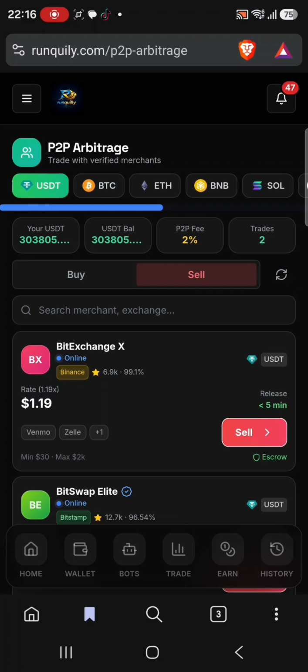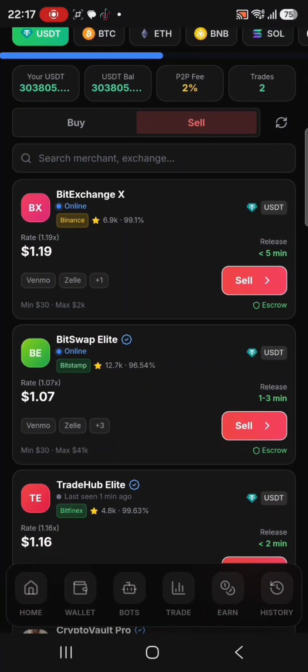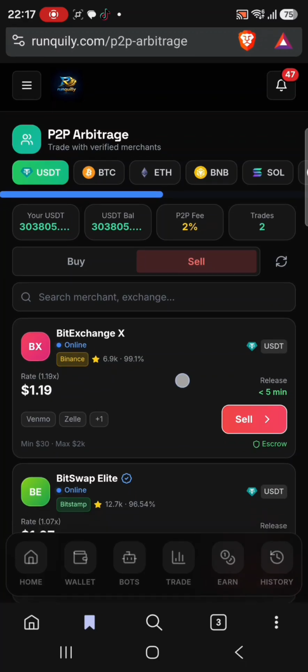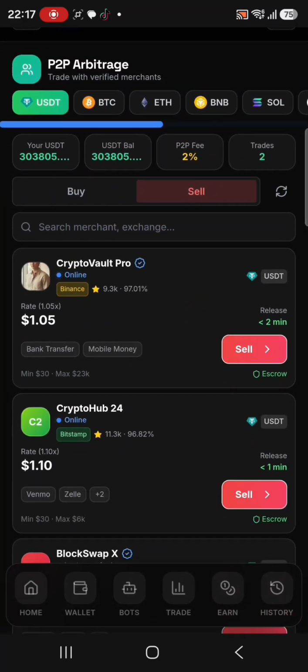Also, with crypto arbitrage trading you can receive in your internal wallet or you can receive in an external wallet. What does that mean? You can buy low on Binance, sell high on Ranquilly, but you receive in your Ranquilly, then you withdraw. That is receiving in your internal wallet. External wallet means you buy low on Binance, you sell high on Ranquilly, and your profits will be sent direct to your Binance account, so no need to withdraw.